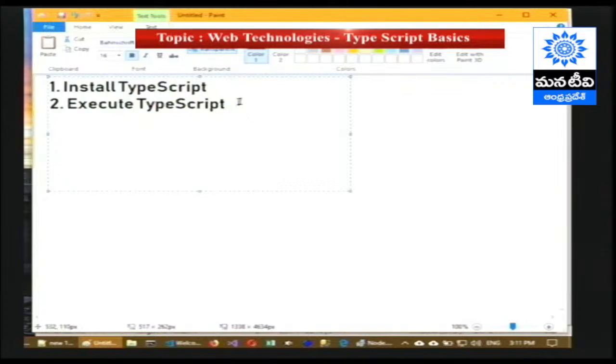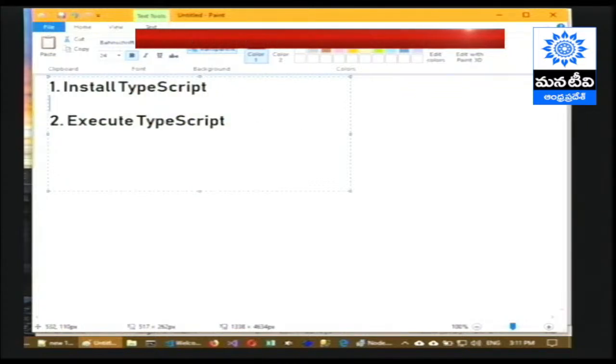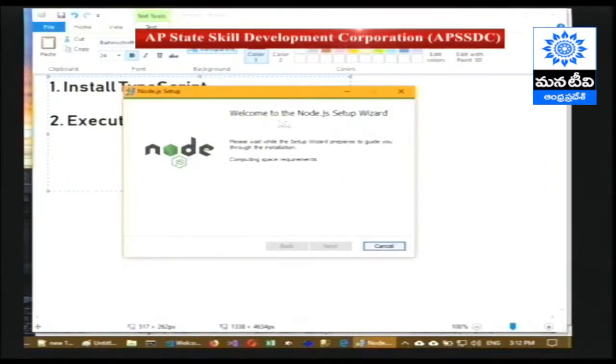So why do we require installing Node.js in order to work with TypeScript? The reason is, TypeScript itself is available as an npm package. An npm package can be downloaded only through Node.js. So you must have Node.js installed on your machine in order to work with a package manager tool called npm, and npm is the only way to install TypeScript on your machine.